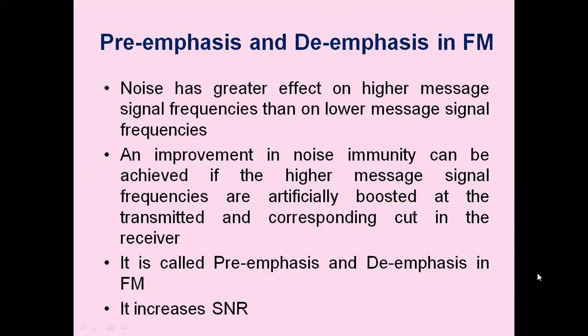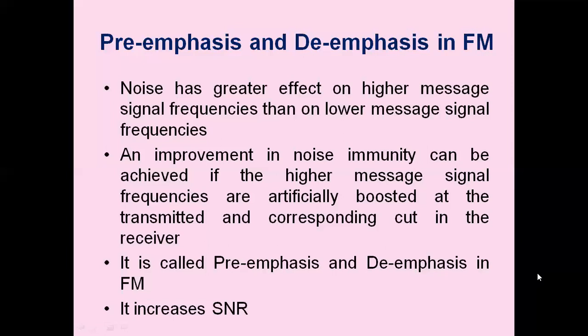An improvement in noise immunity can be achieved if the higher message signal frequencies are artificially boosted at the transmitter and corresponding cut at the receiver, thereby increasing signal to noise ratio.